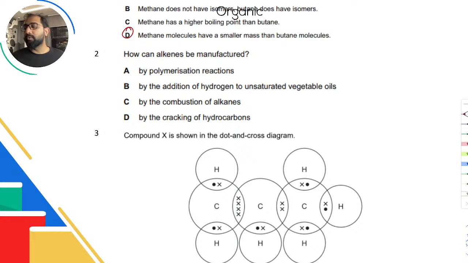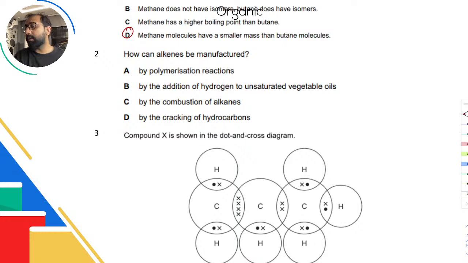And because of that, what we do is we use cracking to produce smaller fractions because people demand fuels that are more efficient, that are easy to burn. So smaller fractions might be required. So fuel की demand को पूरा करने के लिए we use cracking. Okay, so there are 2 reasons why we use cracking.